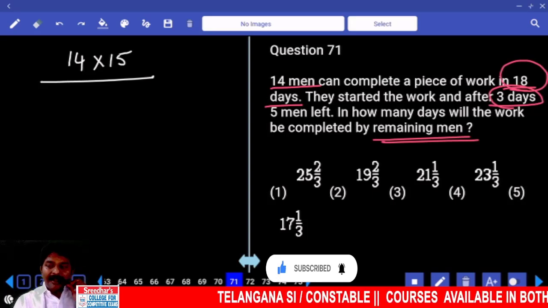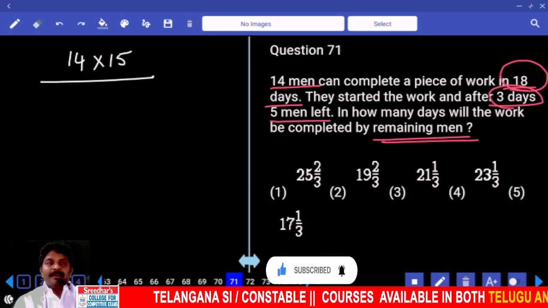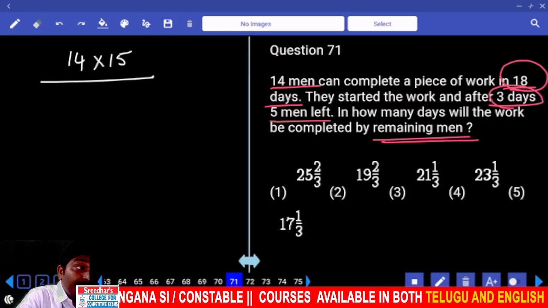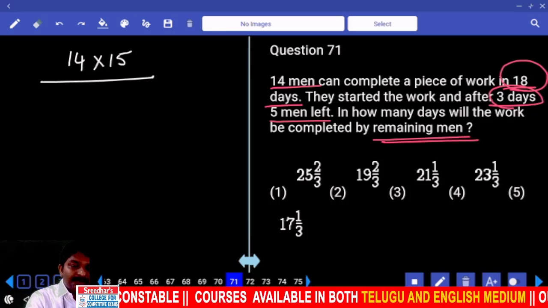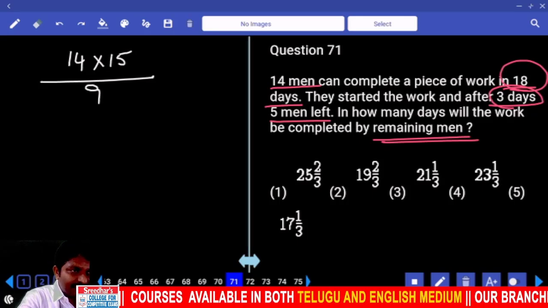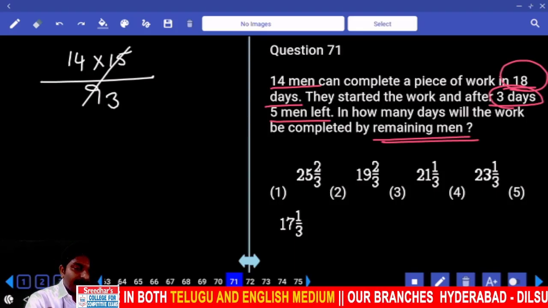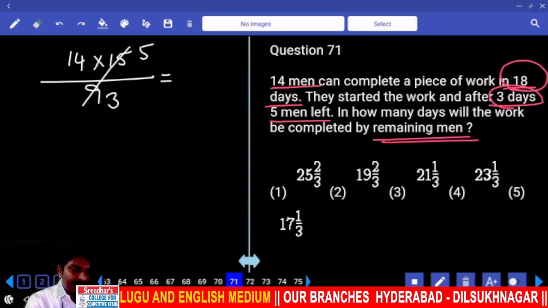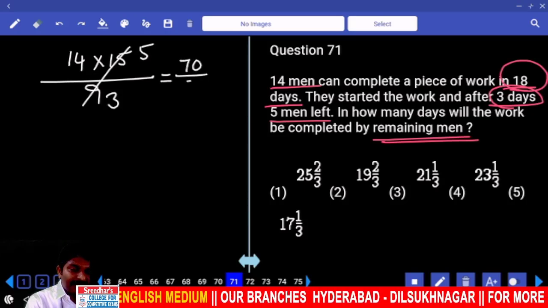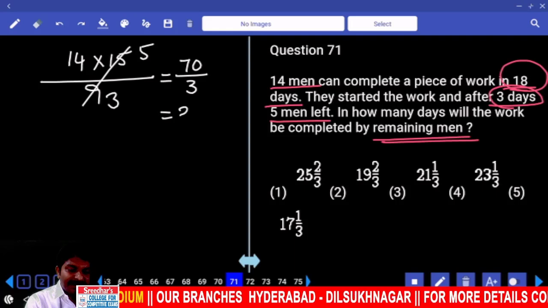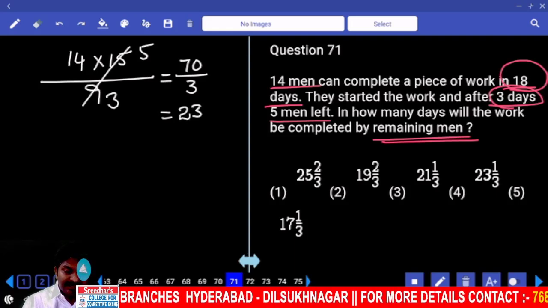Agreed? After 3 days, what happened? 5 men left. Out of? Then how many are there? So these 9 people will complete this work in these many days. 5 times, 3 times. Numerator. Denominator. 3, how many times? 20.